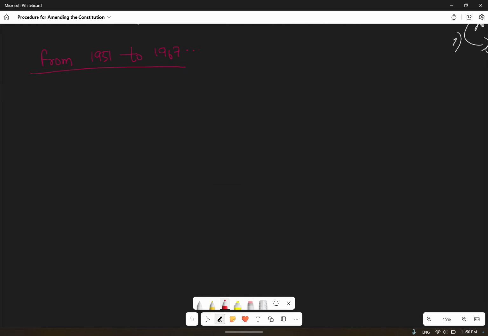Two laws were passed by Pandit Jawaharlal Nehru's government. Let me change the color. Two laws were passed by Pandit Jawaharlal Nehru. What are the two laws?